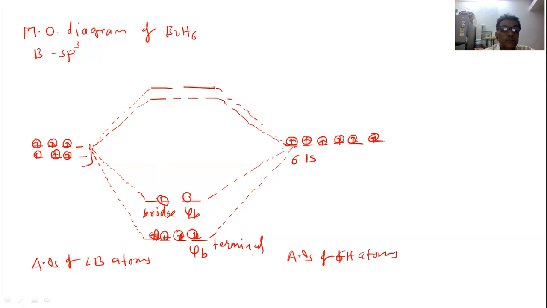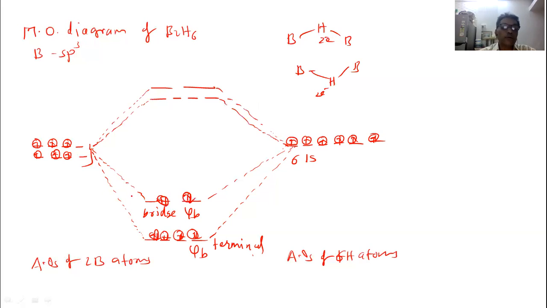In the bridging hydrogen atoms there are 4 electrons. There are 2 boron-hydrogen-boron bridges. Here 2 electrons, and another boron-hydrogen-boron bridge having the 2 electrons here.